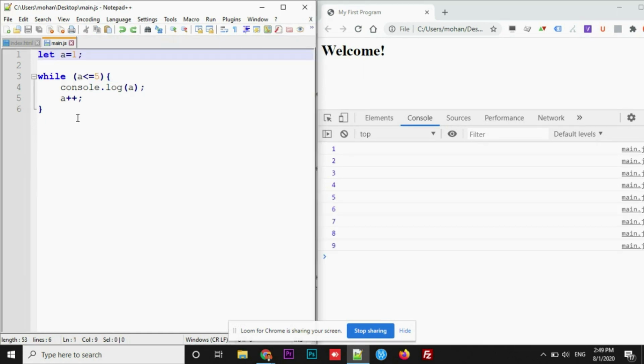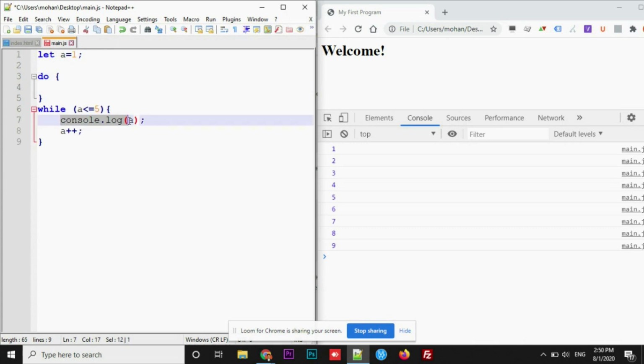So if you want to implement the same thing with do while, we can even do that. The difference between while and do while is that if you use do while, the code block inside the do statement will get executed definitely for the first time, without checking a condition. Let me show you what I mean by that. Do, inside which we need to add a line of code which needs to be executed. This is the one. I want to print console.log a here. So if you can see this, after assigning a value to a, I am asking to print it. There is no condition here to check. That's the reason the first time it will get executed for sure.